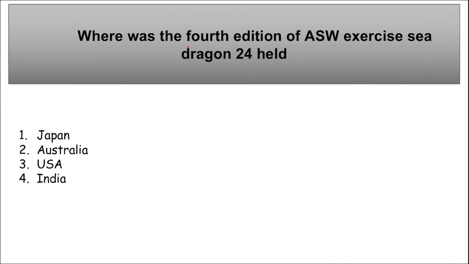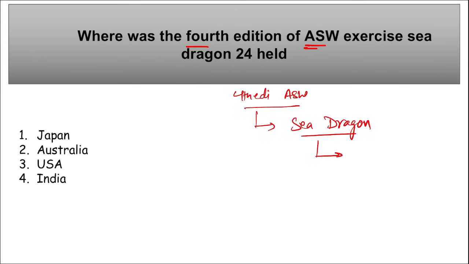Next, where was the 4th edition of the ASW exercise Sea Dragon held? Remember, we are talking about ASW. What is ASW? Anti-submarine warfare. So the 4th edition of the anti-submarine warfare exercise, Sea Dragon, was held at the Air Force Station in Guam, located in USA.